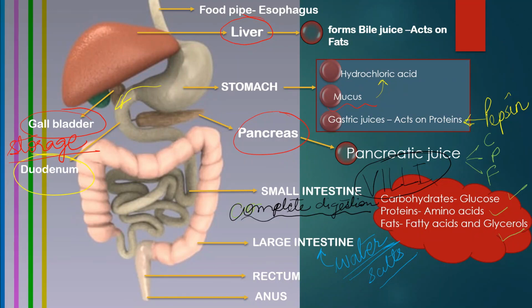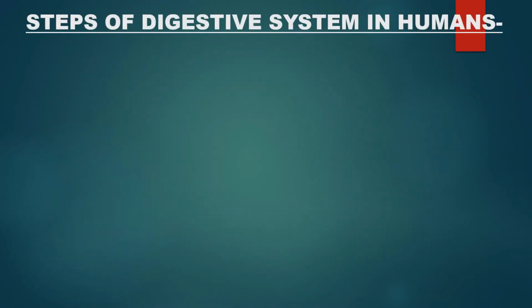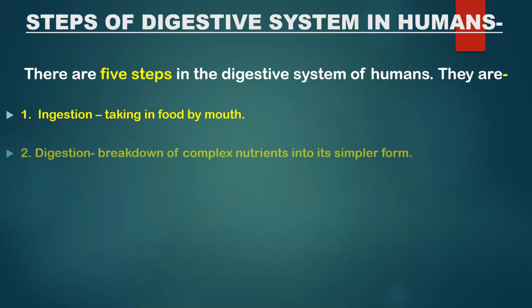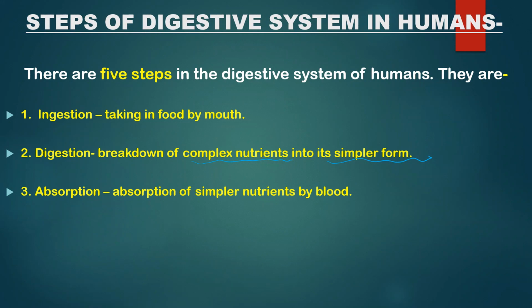So just further to revise the steps of the digestive system, let us have a quick recap. There are 5 steps. We have talked about the first step, that is ingestion, taking in food by mouth. Second, digestion, where the food is broken down from complex nutrients into simpler form. The complete digestion takes place in the small intestine. We have seen this. In the small intestine, the absorption of the simpler nutrients is done by blood.